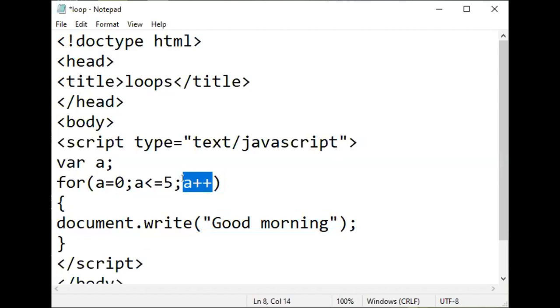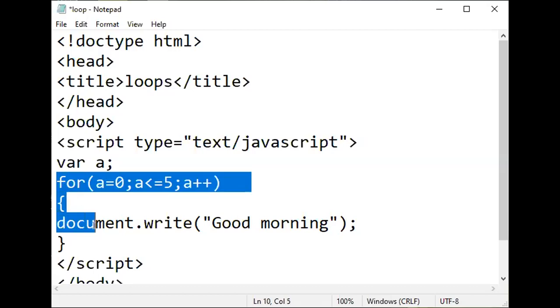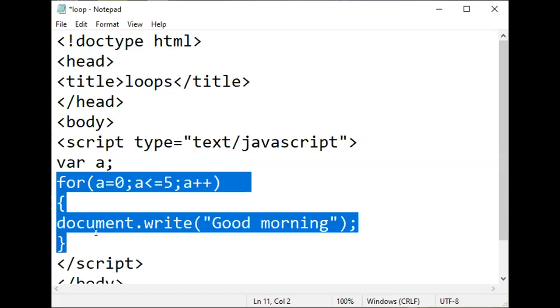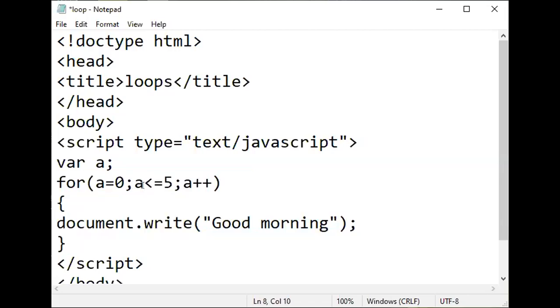Now a will become 1. It will check for the condition. If 1 is less than or equal to 5, yes, the condition is true. So till this condition is true, the program will execute these statements only. And whenever this condition becomes false, means a will become 6, at that time we will come out of the loop and it will end this program. Is that clear?